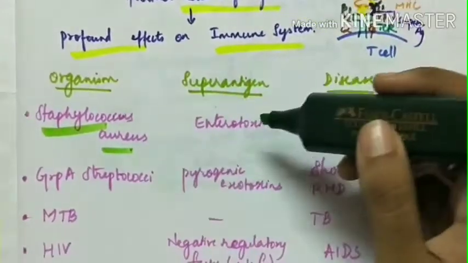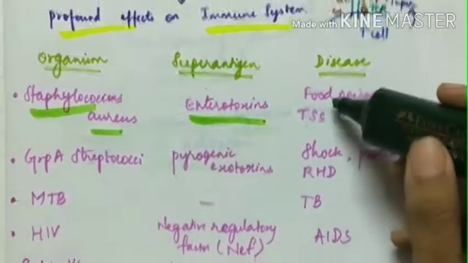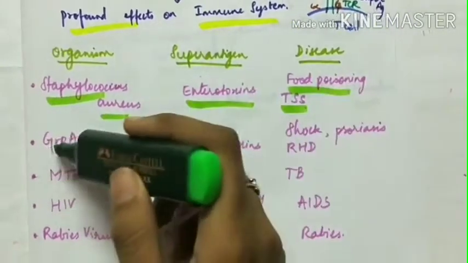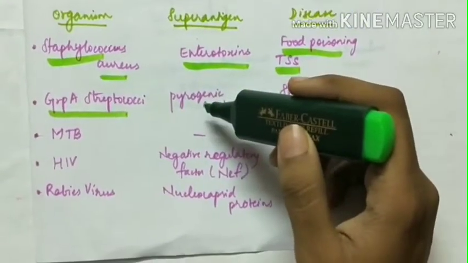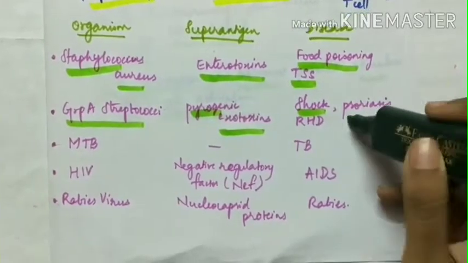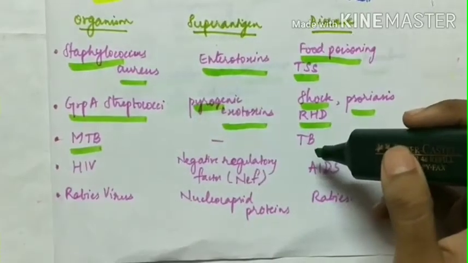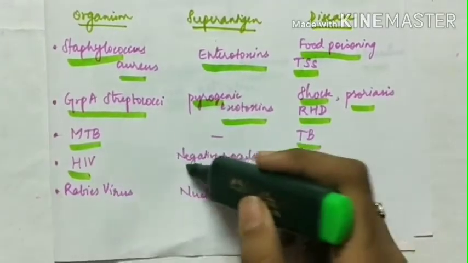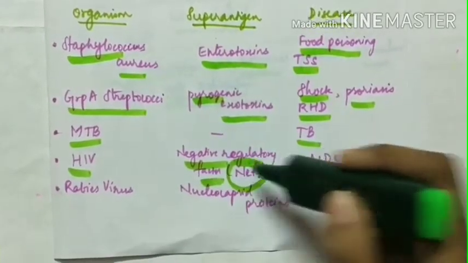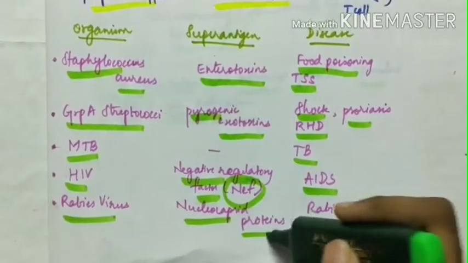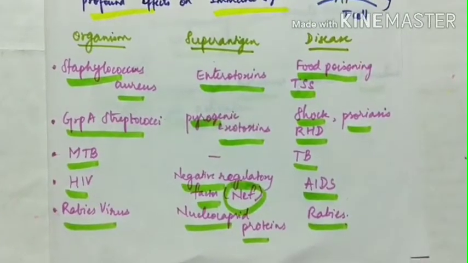The organism Staphylococcus aureus has a superantigen enterotoxin, and the diseases produced due to it are food poisoning and toxic shock syndrome. Group A Streptococci, whose superantigen is pyrogenic exotoxin, produce diseases such as shock, psoriasis and rheumatic heart disease. And Mycobacterium tuberculosis has a superantigen which causes tuberculosis. HIV has the negative regulatory factor Nef, which causes AIDS, and the rabies virus has nucleocapsid proteins, which cause rabies.